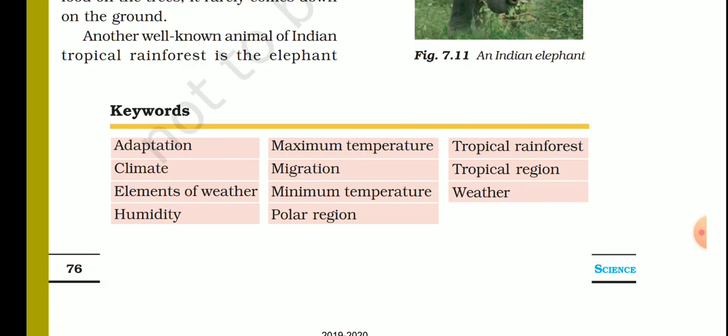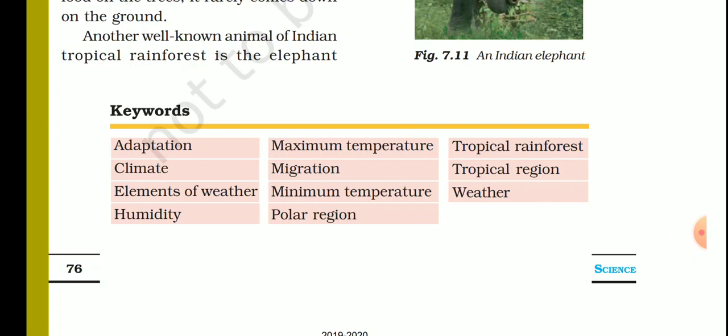Now let's discuss the NCERT exercise, but before that let's take a look at the keywords and what you have learned. Before that, students, please complete the notes of all the chapters that have been discussed. The notes will be checked once you arrive at the school, because each and every chapter and the NCERT exercise has been discussed, so it is your duty now to complete the work. Now let's come back to the chapter: weather, climate and adaptations.